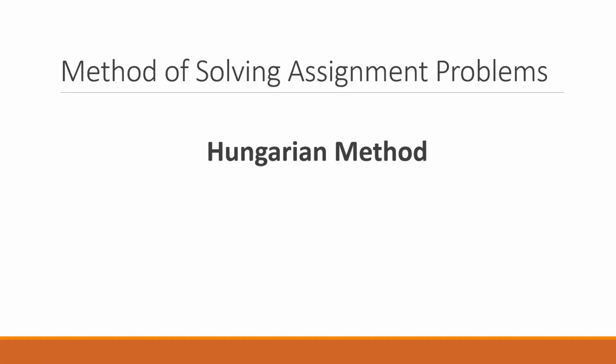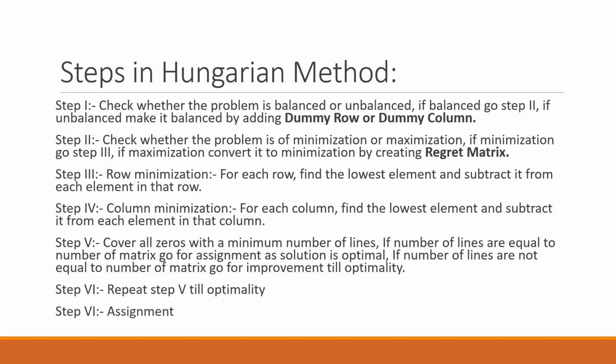Method of solving assignment problems. Here in this video, we are covering the method called the Hungarian method. Steps involved in the Hungarian method. Step 1, you have to check whether the problem is balanced or unbalanced. When the number of rows is equal to the number of columns, you will have a balanced problem.